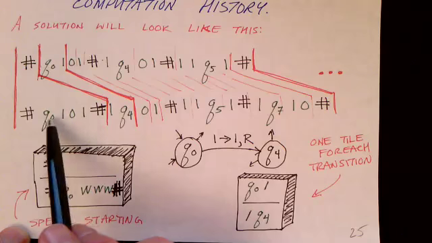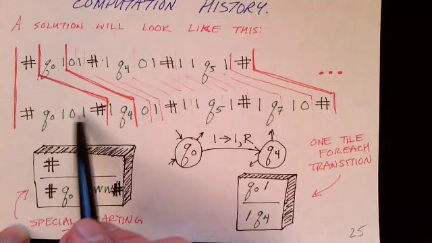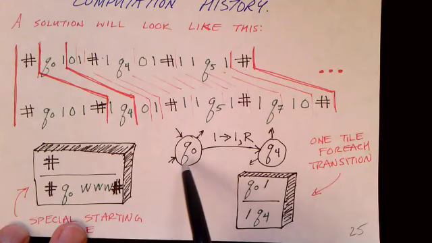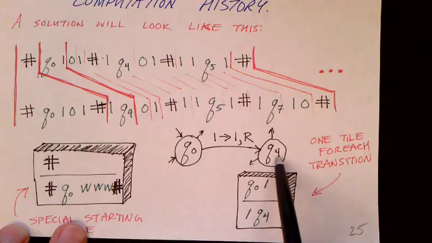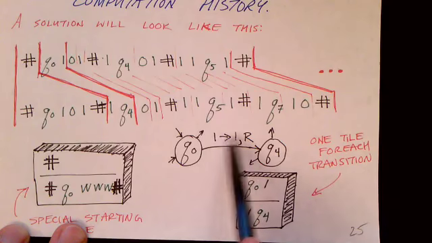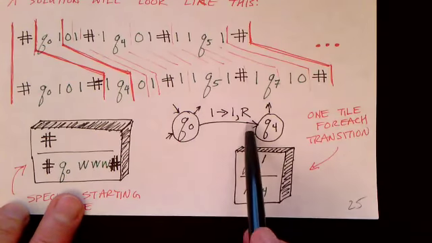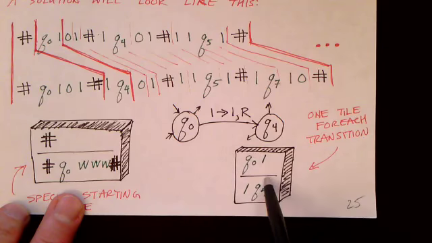And what this configuration says is that we're in state Q0 with 101 on the tape. And now let's assume that our Turing machine has a transition that goes from Q0 to, say, Q4. It reads a 1 and replaces that with a 1 and moves the tape head to the right. Okay, so for that particular transition, we're going to create a tile that looks like this.